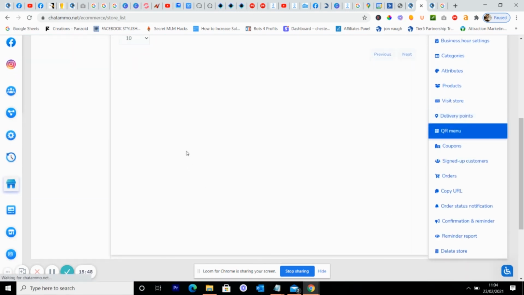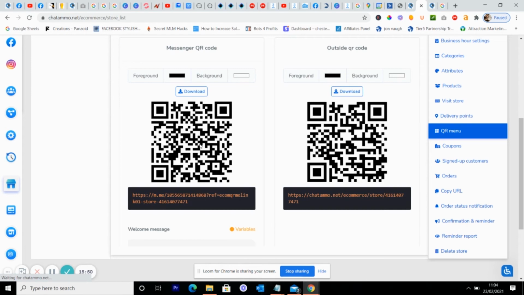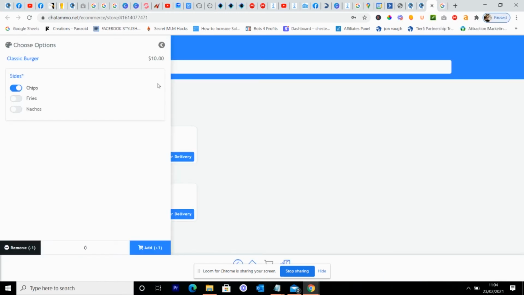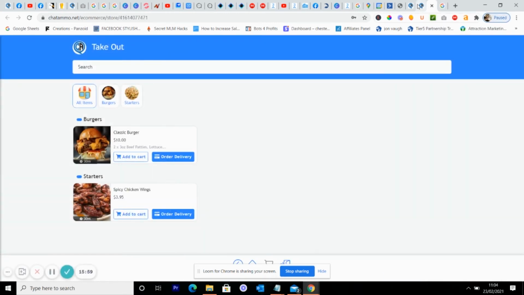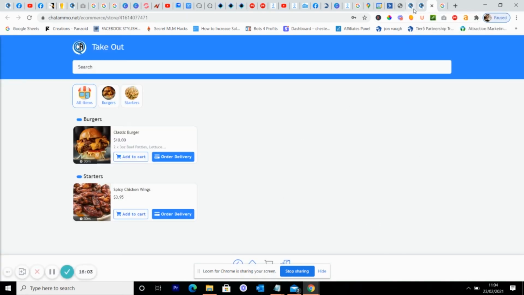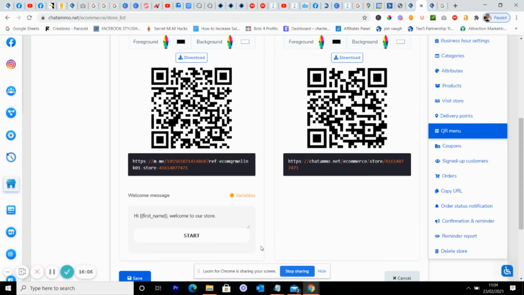Next you've got your QR menu. This is your QR code. You can scan this code and go straight to that food delivery app. So it's all pretty good. This can be put on the menus, and everywhere else, and it means you're going to get an awful lot more sales. You could put this on your table, and if you had a lot of spare time, you could make up an individual restaurant menu for each table and have it come through as table 4. So really easy.